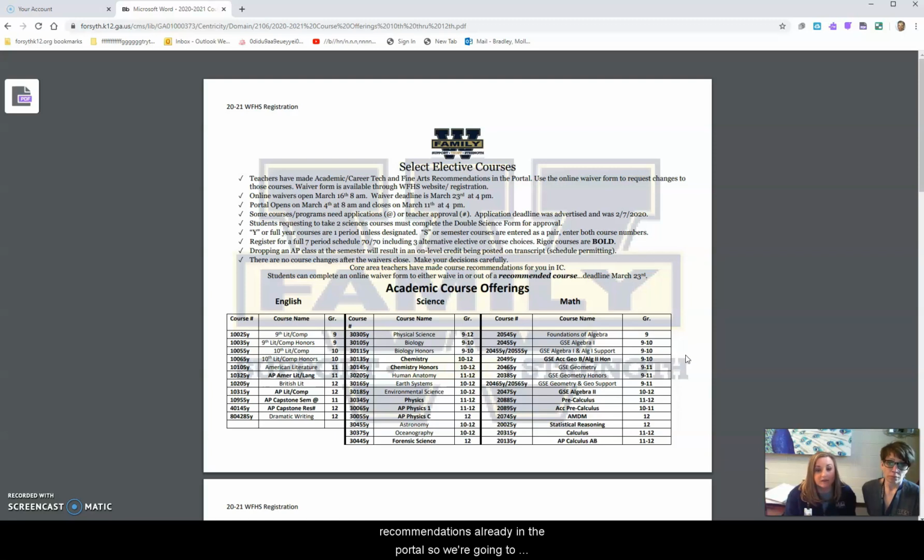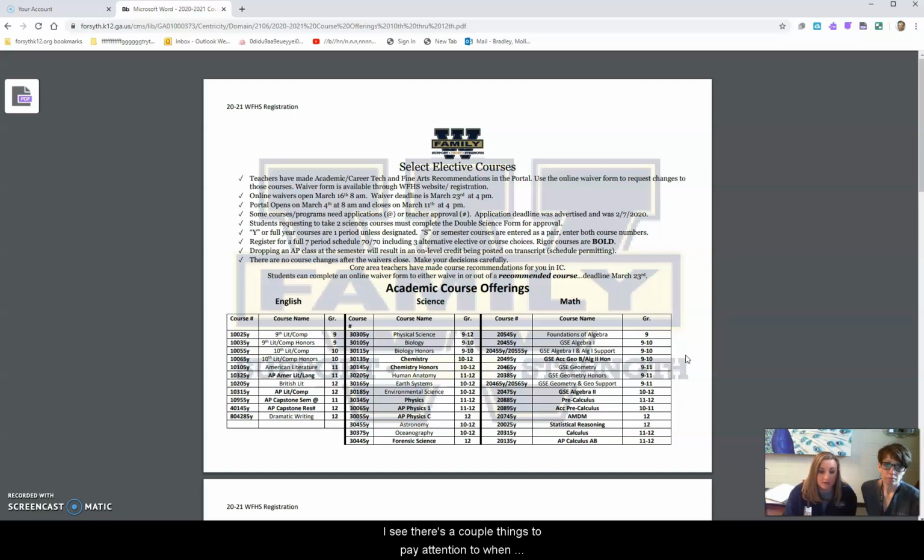So we're going to have an online waiver form later to request changes in those courses. When it is available, it's not available yet, but it will be on the West Forsyth Counseling website. Those waivers open on March 16th at 8 a.m. and the deadline for the waivers is March 23rd at 4 p.m. It's very important that if you want to waive in or out of a course, you do that in this time period. The portal for your elective choices is going to open on March 4th at 8 a.m. and close on March 11th at 4 p.m.